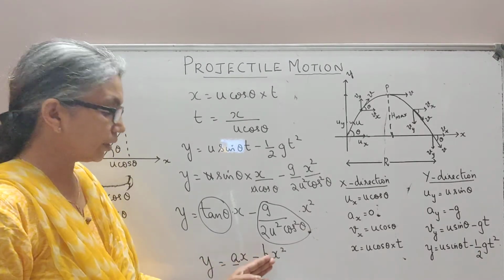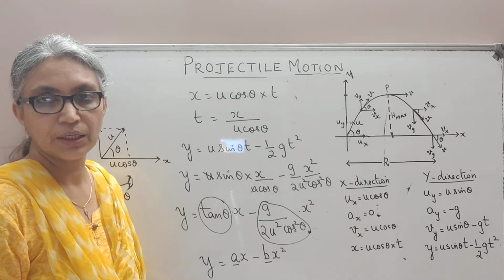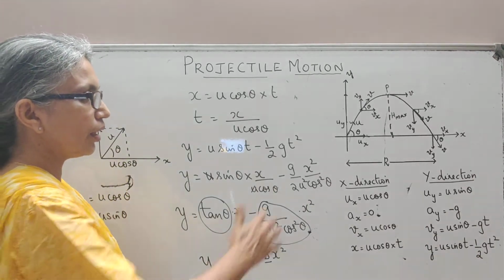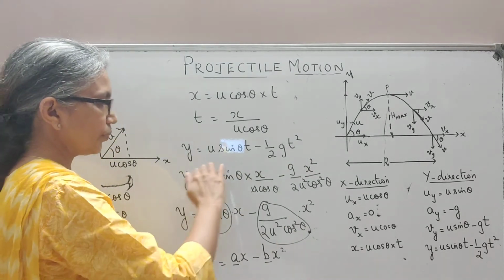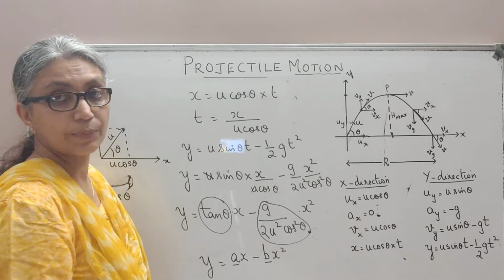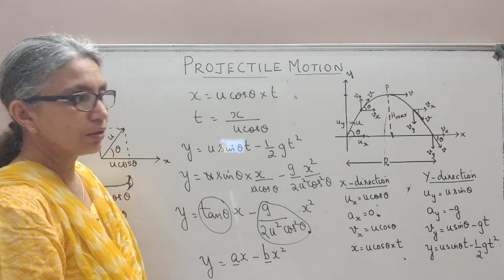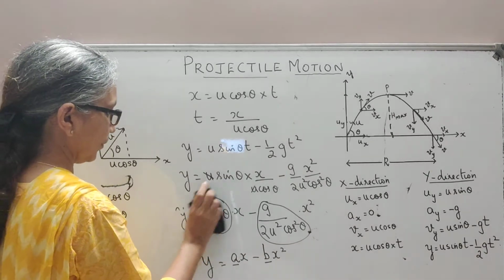And I've told you already that this equation represents a parabola. So we have now proved that our projectile will take a parabolic path, because when you substitute in this equation, your final equation looks like this, which represents a parabolic path.